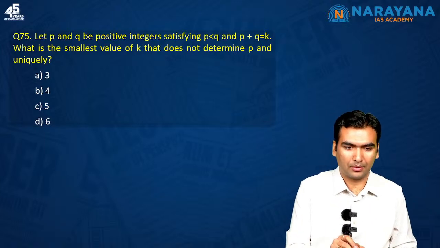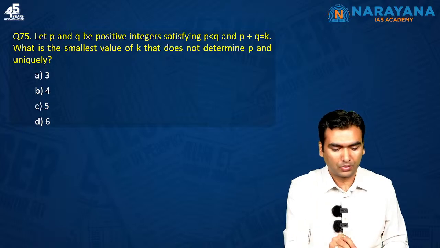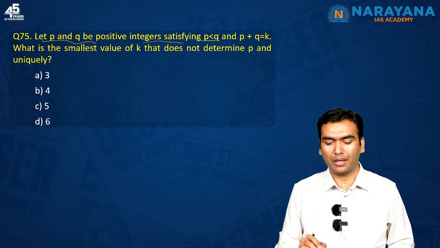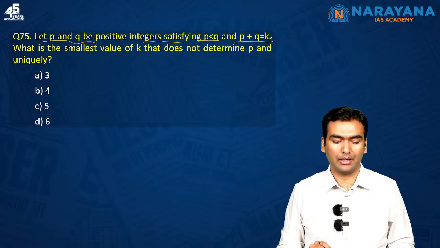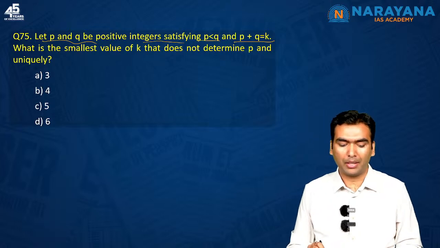Next question, this is probably the last question of the quant section. Let P and Q be positive integers satisfying P is less than Q and P plus Q is equal to K. What is the smallest value of K that does not determine P and Q uniquely?